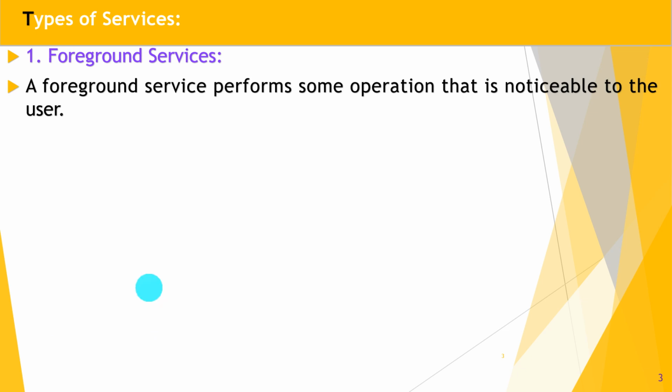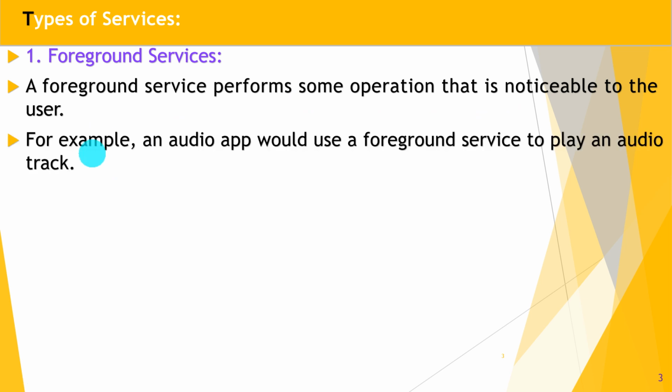A foreground service performs some operations that are noticeable to the user. For example, an audio app would use a foreground service to play an audio track.